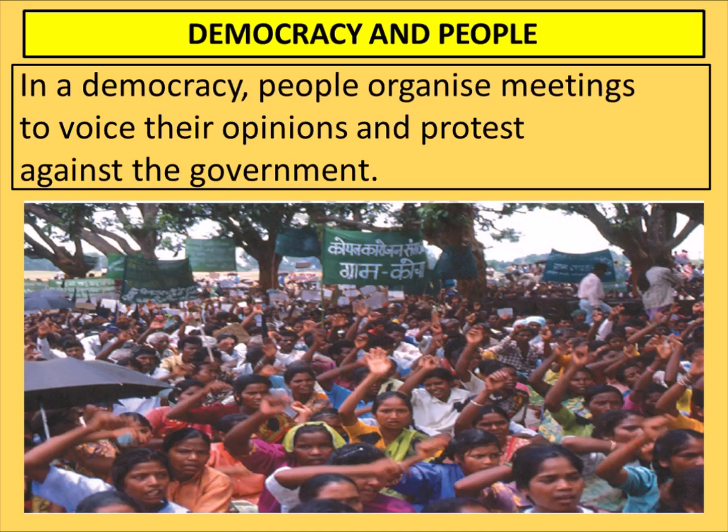Now what happened? The opposition party like Congress organized various protests and rallies all around the country. So the government was forced to decrease the rate of petrol and diesel once again.